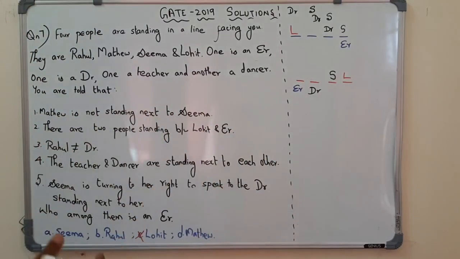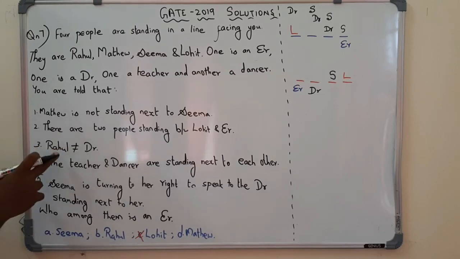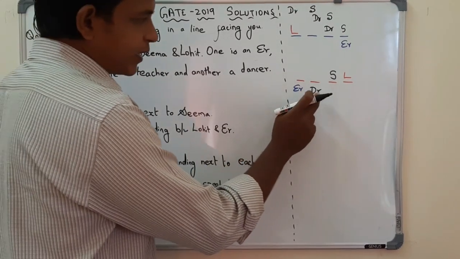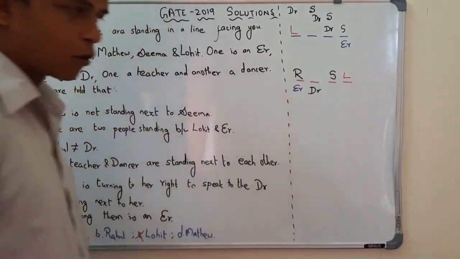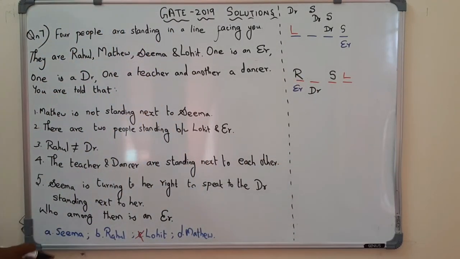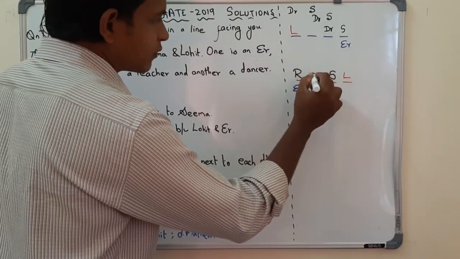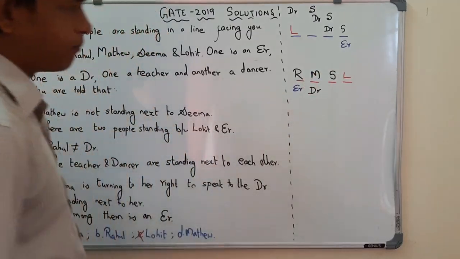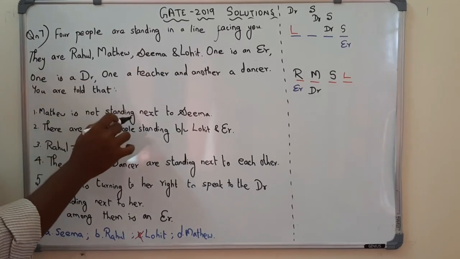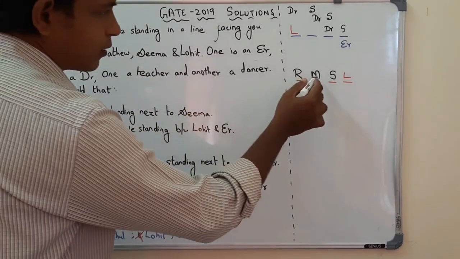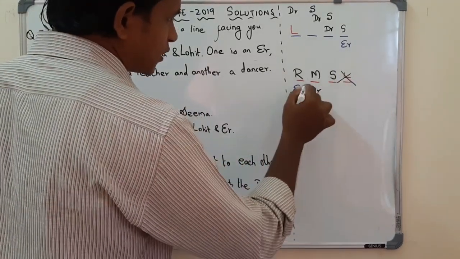Okay, so what about the other positions? Rahul is not a doctor. So Rahul cannot be a doctor, so Rahul must be an engineer. Okay, so can we conclude with that? No. If this is the case, this position will be occupied by the fourth person, Matthew. Whereas according to point number 1, Matthew is not standing next to Seema. But here, Matthew is standing next to Seema. So this arrangement is wrong.